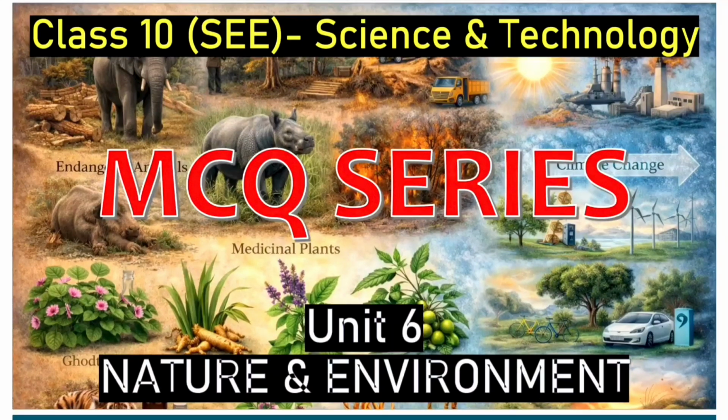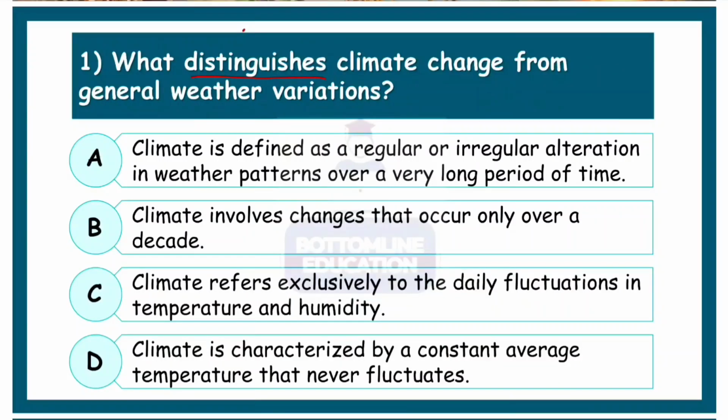Today we are covering Unit 6 Nature and Environment from Class 10 SE Science and Technology. What distinguishes climate change from general weather variation? So distinguishes means separates, okay? How is it different? So let's look at the options.